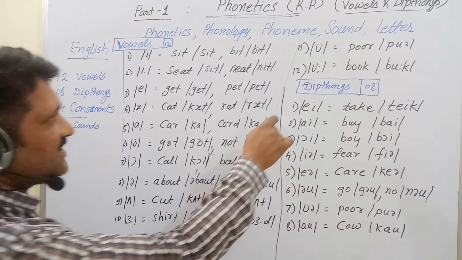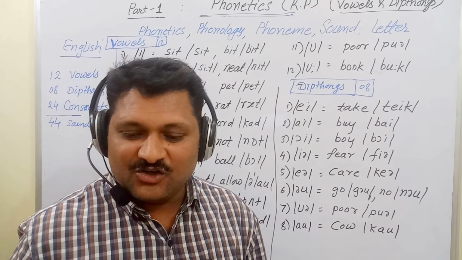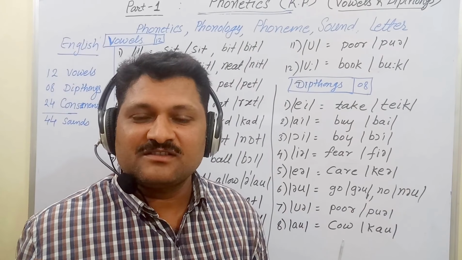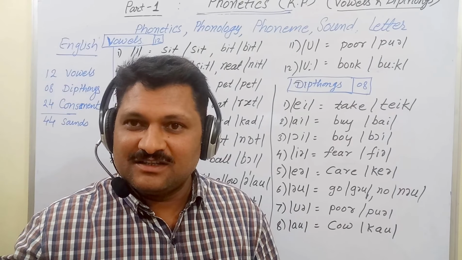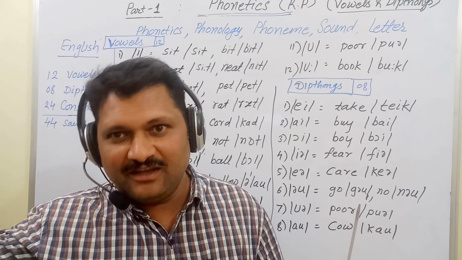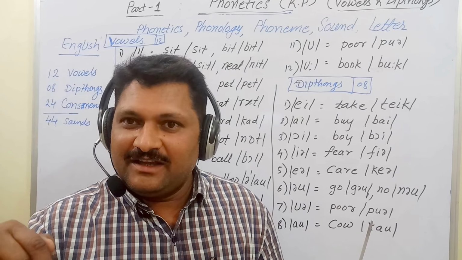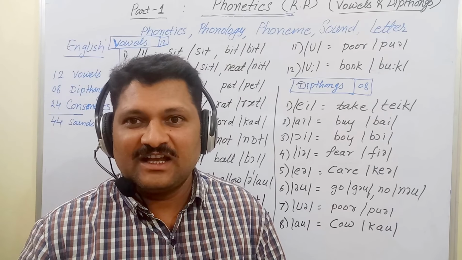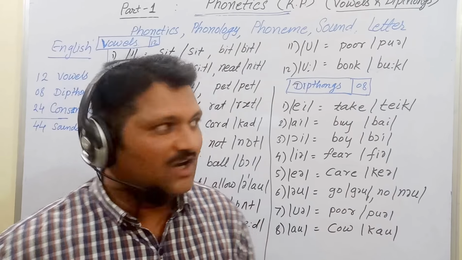But what is the difference between sound and phoneme? Sound means any sound. If I drop this duster and we listen to a particular sound, this sound cannot be a part of a language. It cannot be a phoneme. Sounds can be any number from 0 to any, but phonemes are limited, and in English there are 44 sounds, which means there are 44 phonemes. English is spoken with the help of 44 sounds.